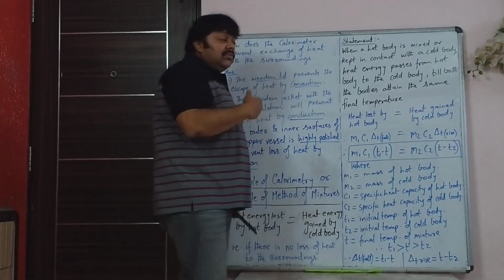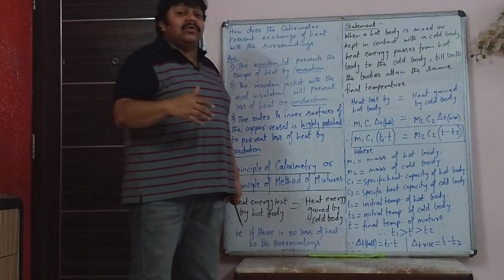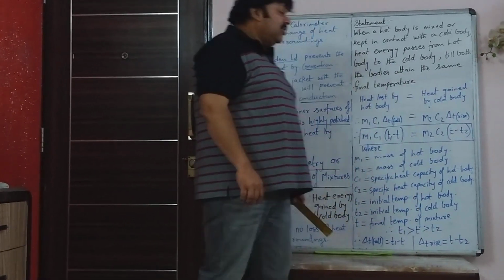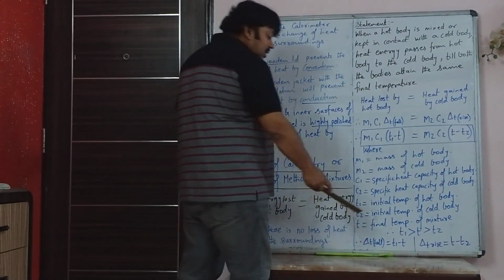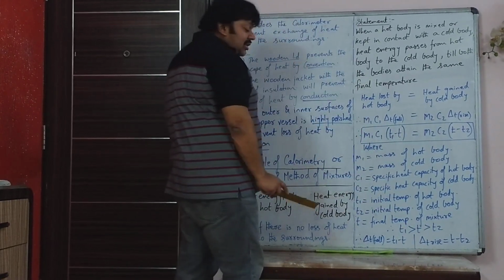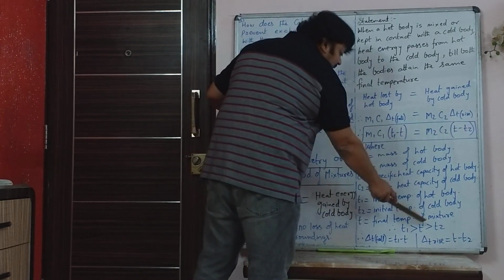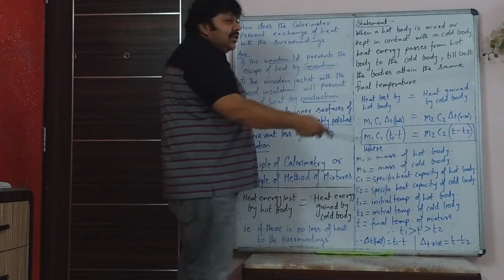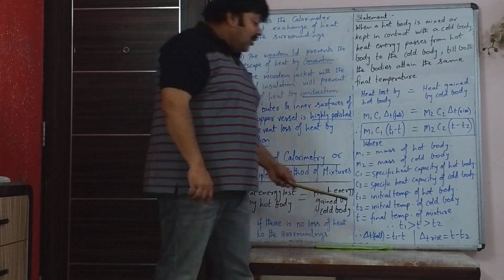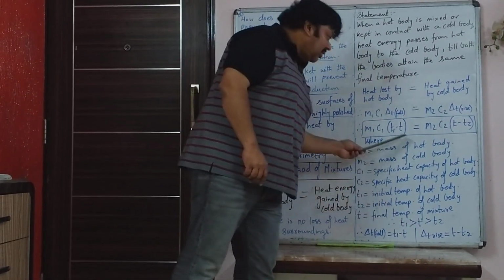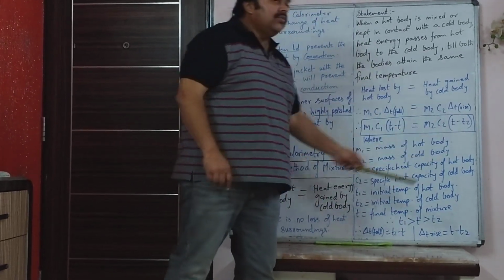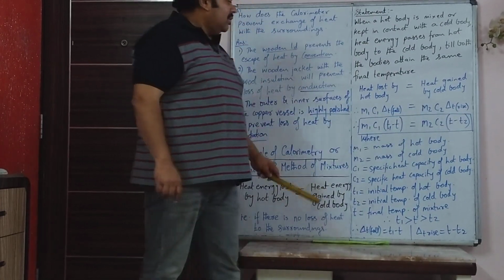Because I told you in the method of mixtures the final temperature is constant, and T2 was the initial temperature of the cold body. So obviously this T1 would be greater than the final temperature T, and the final temperature T will be more than the initial temperature of the cold body T2. So the fall in temperature is T1 minus T and the rise in temperature is T minus T2. That has to be properly written.